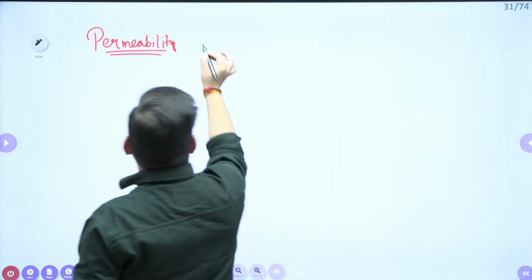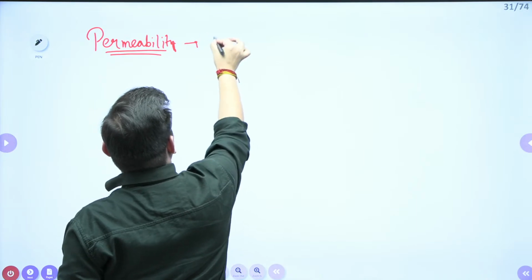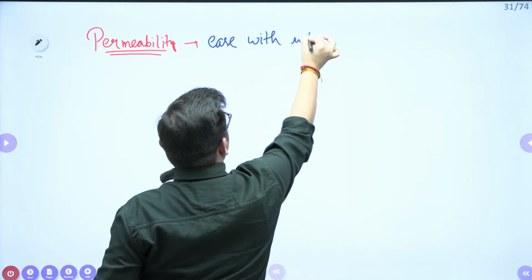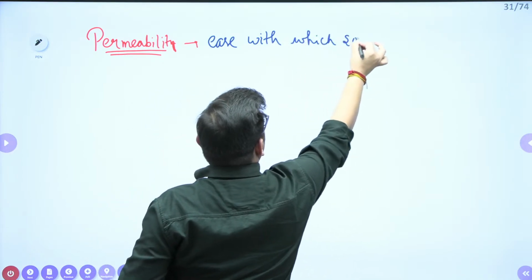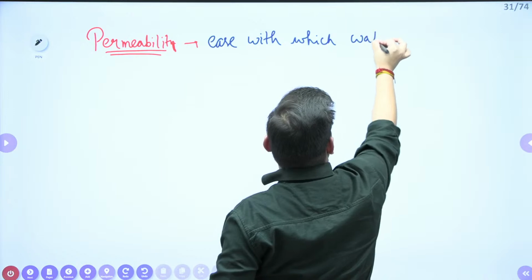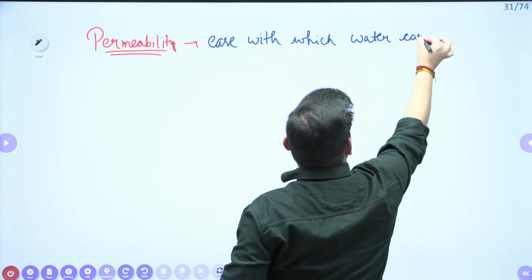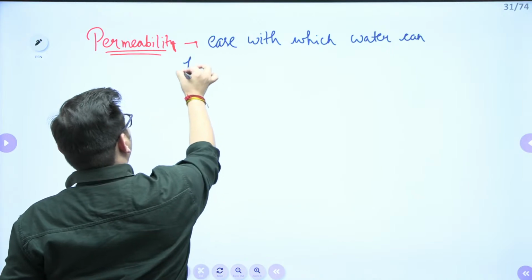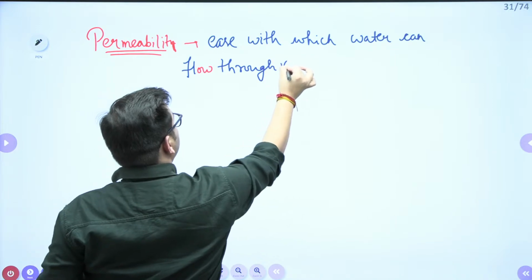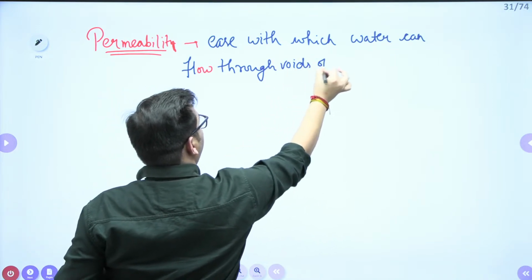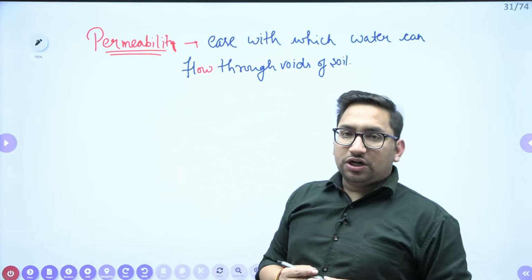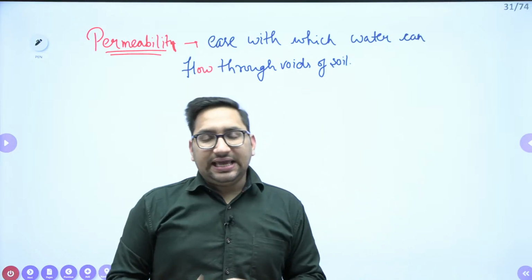What is it? It is the ease with which water can flow through the voids of soil. Clear?